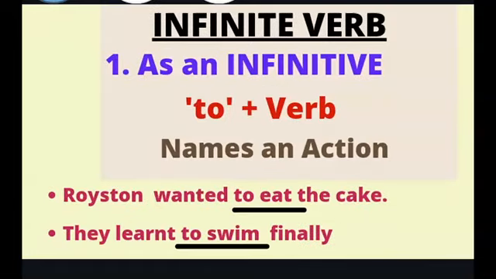Second, infinite verb as an infinitive. Here it occurs as to plus verb. It normally names an action. For example, Royston wanted to eat the cake. Here wanted is the main verb. To eat is the infinitive type of infinite verb. They learned to swim finally. To swim is the infinite verb, whereas learnt is the main verb.